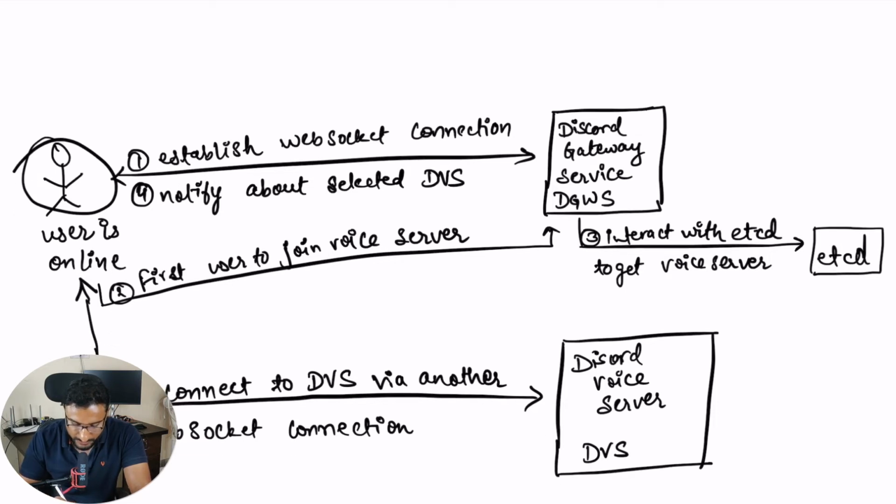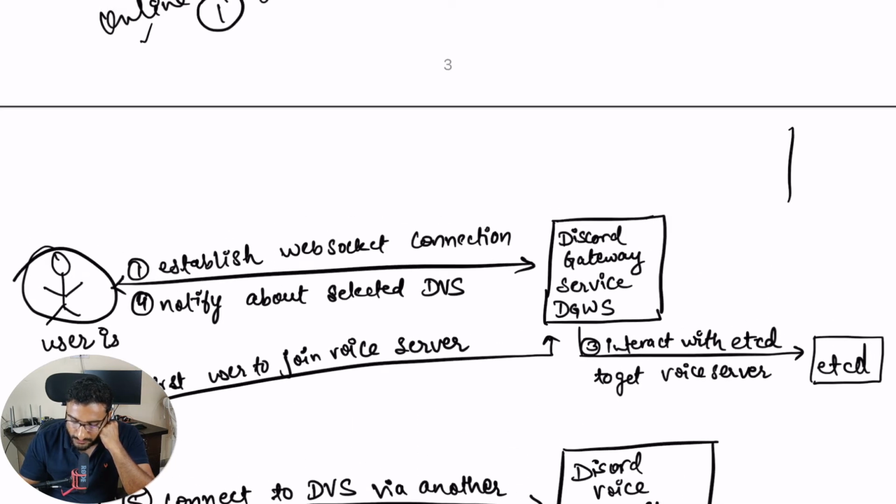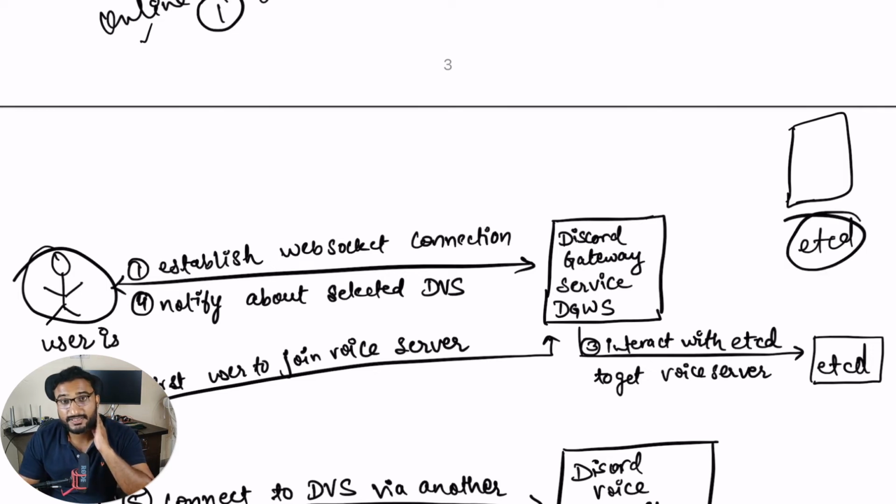Now you are the first one to join the voice server. When you are the first one to join, you will send a notification to this Discord gateway server. You make a request to the Discord gateway server that I am starting a voice discussion. Now the Discord gateway server tries to find a Discord voice server from etcd. etcd is a service discovery service.